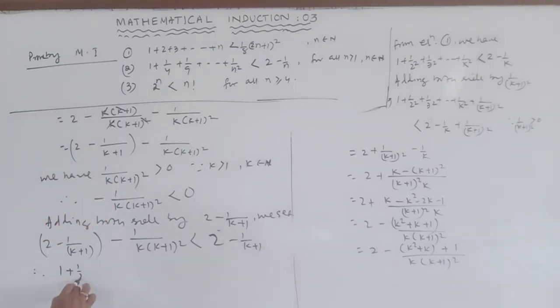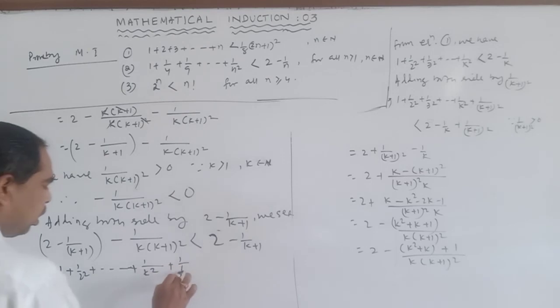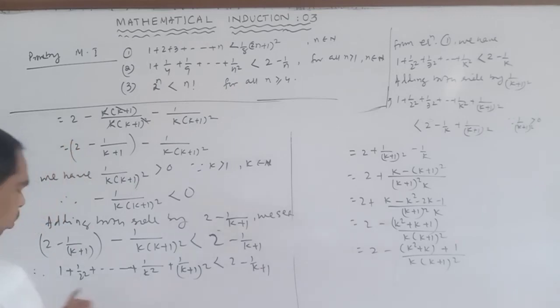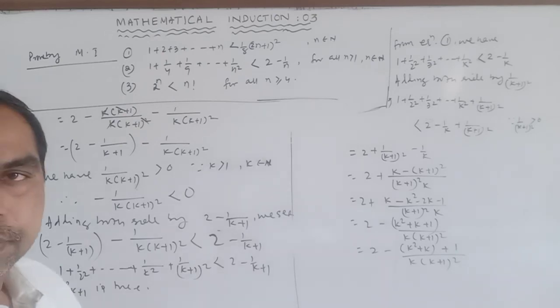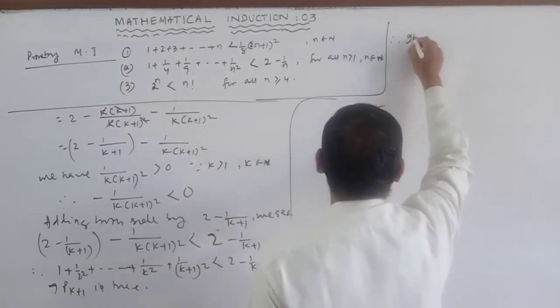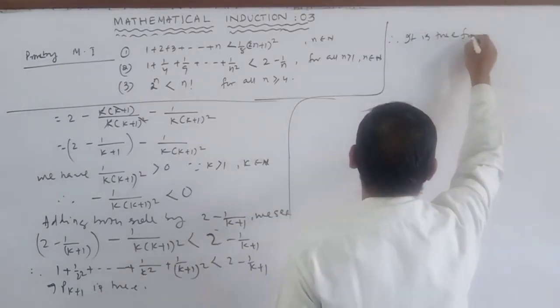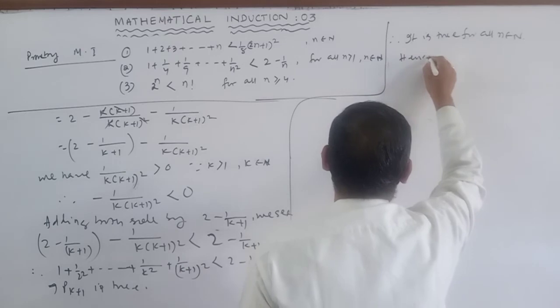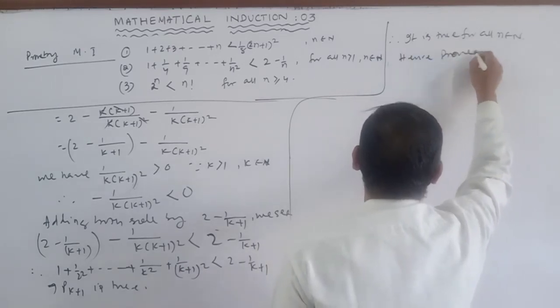Therefore 1 plus 1 by 2 square up to 1 by k square plus 1 by k plus 1 whole square is less than 2 minus 1 by k plus 1. So this implies Pk plus 1 is true. Therefore it is true for all natural numbers, it is true for all n belongs to N. Hence proved.